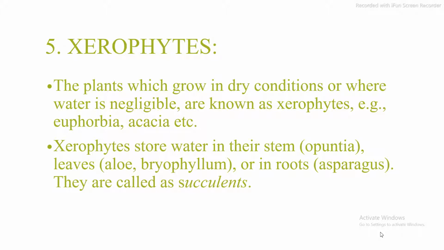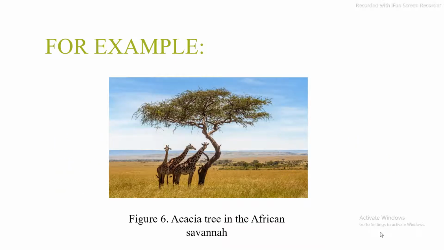Xerophytes. The plants which grow in dry conditions or where water is negligible are known as xerophytes. Examples are Euphorbia and Acacia. Xerophytes store water in their stem, for example Opuntia, or in their leaves, for example aloe and Bryophyllum, or in the roots, for example Asparagus. These are called succulents. An example of these plants is the acacia tree in the African savanna.